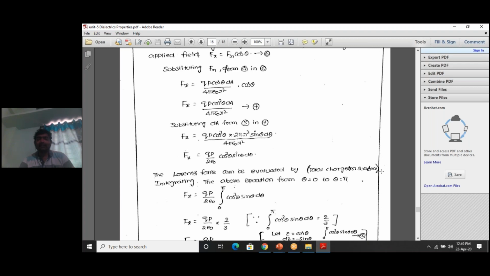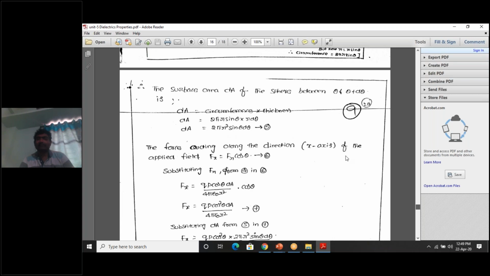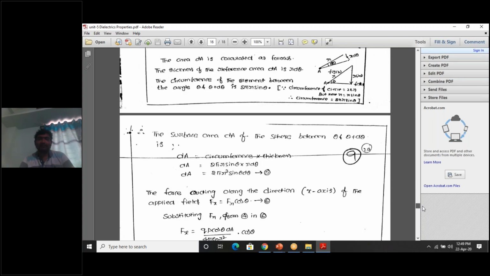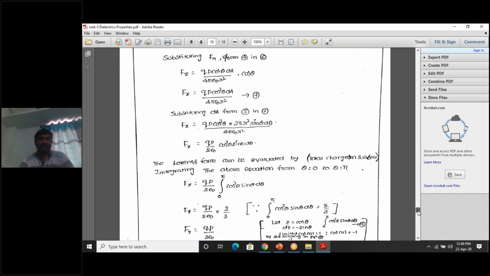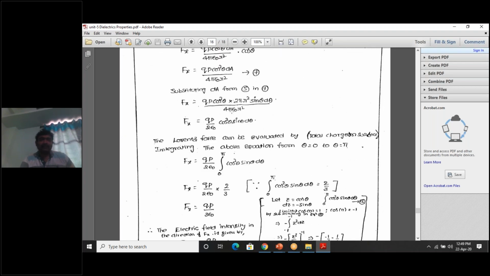But we know the value of dA. What is the value of dA? The dA value is 2 pi r square sin theta into d theta. Substitute that value here, instead of dA: 2 pi r square sin theta into d theta. Right. So Qp by 2, 2 pi cancels, epsilon naught stays, r square cancels. So Qp by 2 epsilon naught into cos square theta sin theta d theta is there.